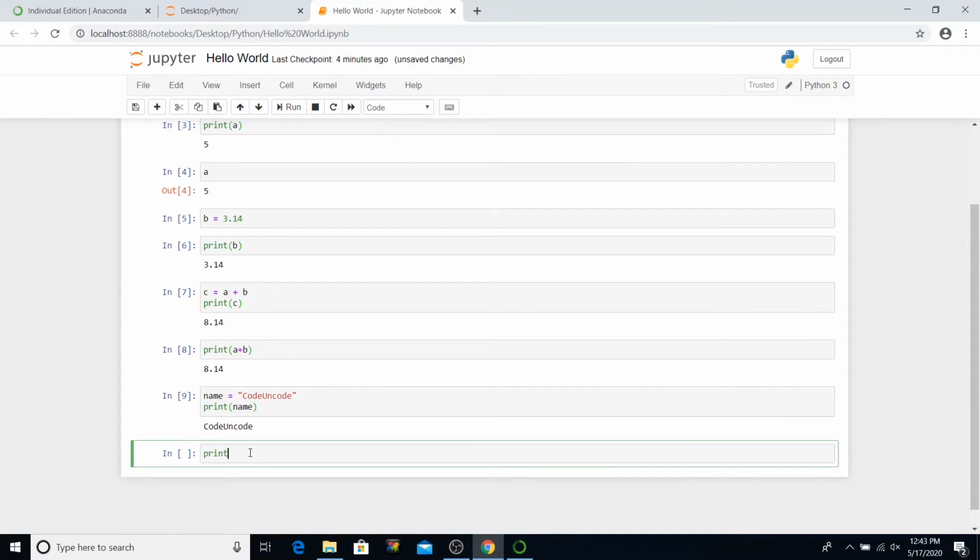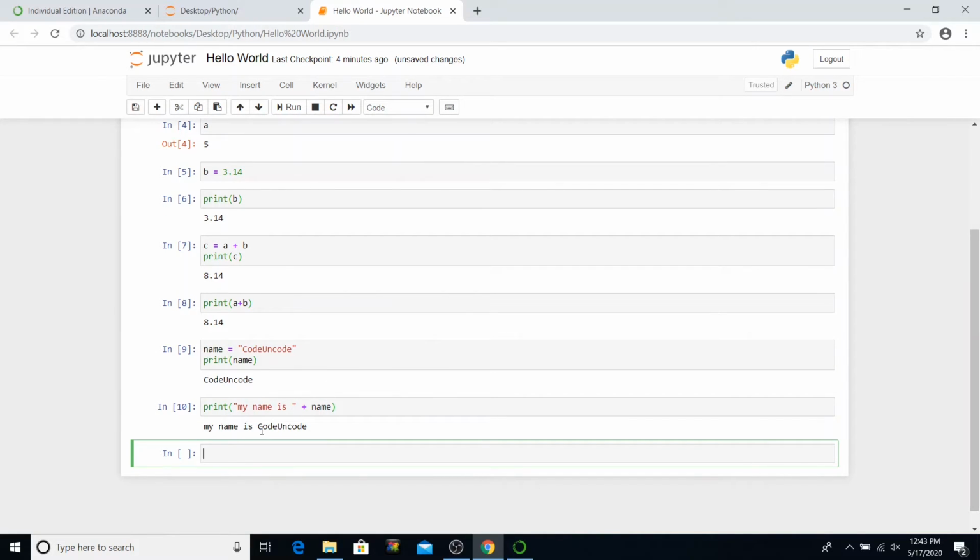Another thing that you can do with the print function is say print my name is, and add another string to it, say name, and it says my name is code uncode. So this is how you can utilize the print function to print a variable along with a sentence of your own.